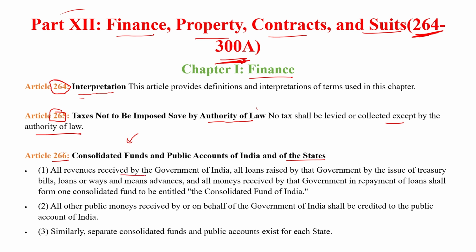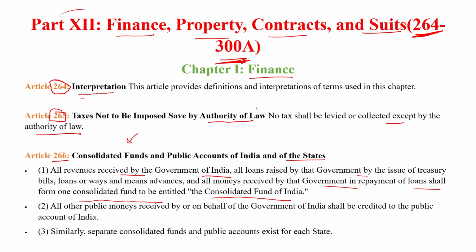So all revenue received by the Government of India, all loans raised by the Government of India by the issue of treasury bills, loans or ways and means advances, and all money received by the government in repayment of loans shall form one consolidated fund, entitled the Consolidated Fund of India. Means all the taxes and all the loans are deposited in the Consolidated Fund. So we can say this is the main account of the central government of India.